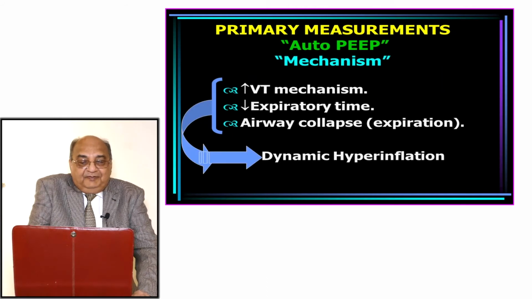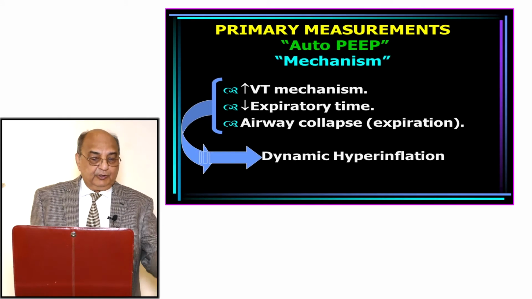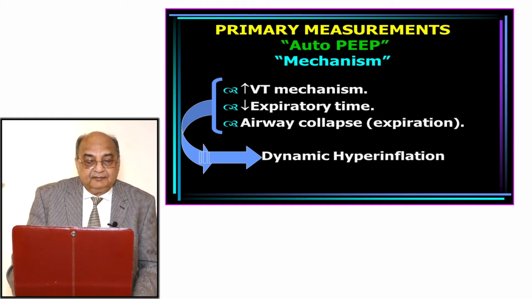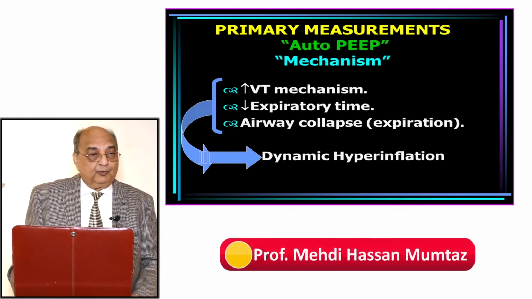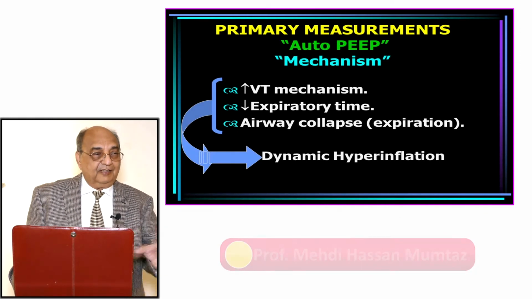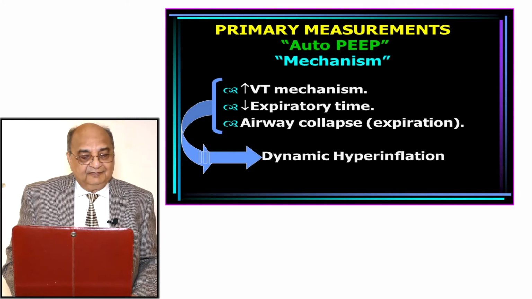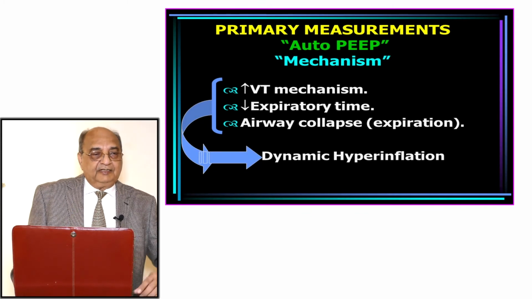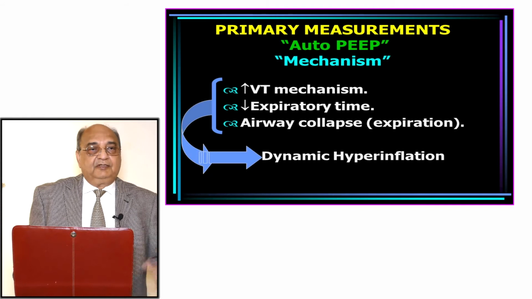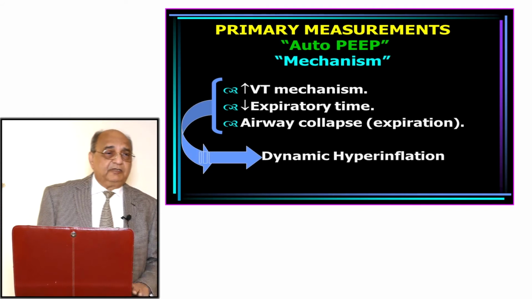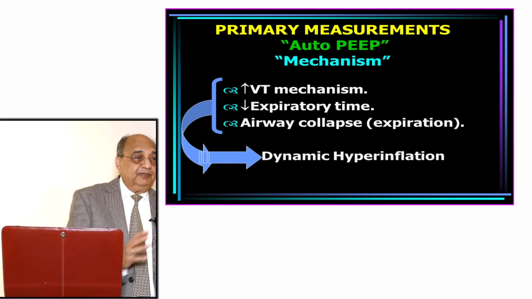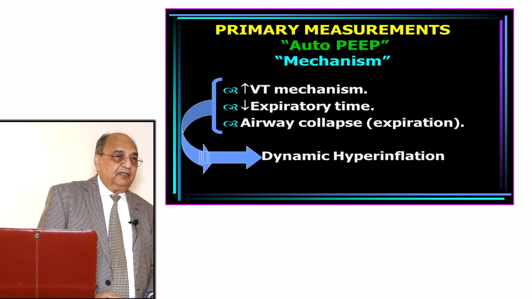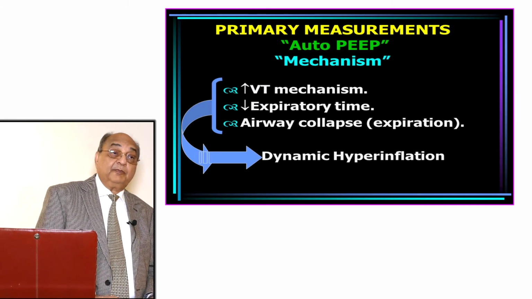Auto PEEP mechanism, it is either due to increased tidal volume, or due to decreased expiration time, or due to airway collapse. So that will cause dynamic hyperinflation. इसका treatment भी यही है. You decrease the tidal volume, then first of all you increase the expiratory time, give the gases time to come out. किसी किस्म की obstruction हो, whether it is inspiratory obstruction, if there is obstruction, you increase the inspiratory phase. If there is expiratory obstruction, you increase the expiratory phase. Because obstruction cannot be bypassed by increasing the pressure.